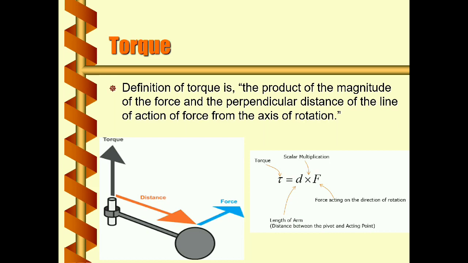Suppose we consider this force producing a certain turning effect. This force is at a distance, suppose we consider the perpendicular distance from the axis of rotation to the point of action of force. So this product of force and this distance will be nothing but torque. What is the definition here? The product of the magnitude of force and the perpendicular distance from the line of application of force is known as torque.